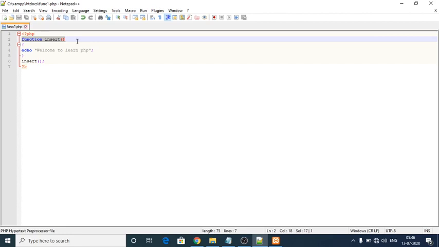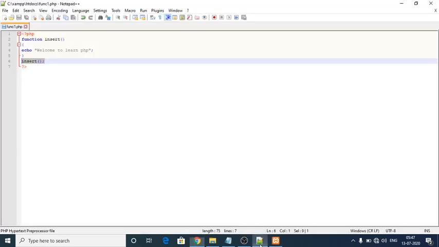Insert is my function name, within the block, a bunch of code, a segment or a subroutine, whatever we can call it. And this is known as the function call statement. Because of calling the function only, I can get the result like this, what I have given within the function. This is what is known as a function.